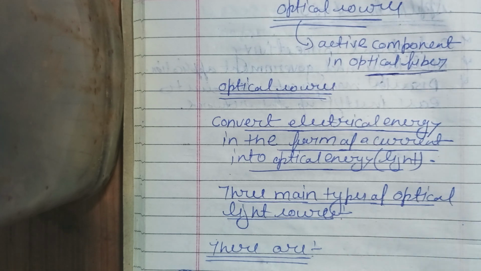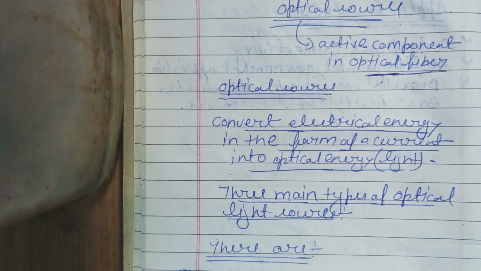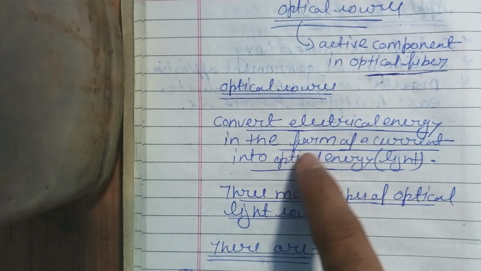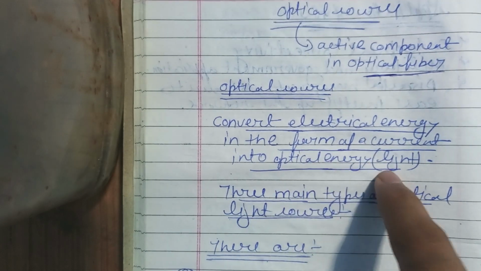So in this video I am discussing LED, light emitting diode, and laser. Let me remind you what I am discussing today. In today's class I am discussing the optical source. Then we can say, what is an optical source? Optical sources are those sources which are the active component in optical fiber. Each active component in optical fiber is known as an optical source. And what is the optical source function? It converts electrical energy in the form of current to optical energy in the form of light.